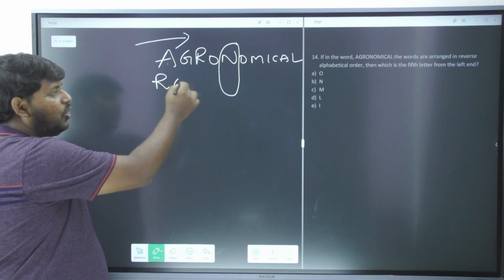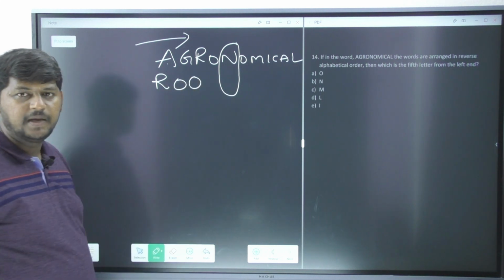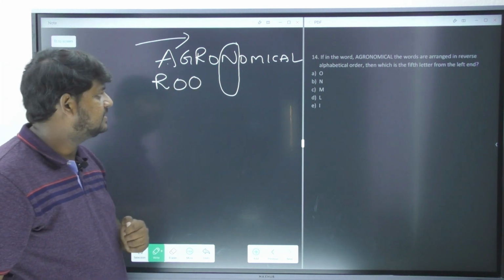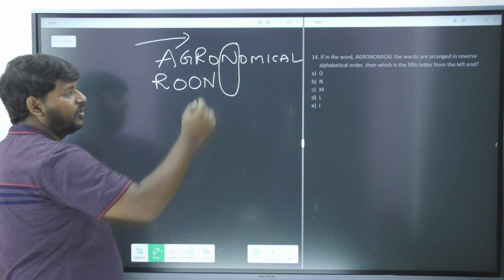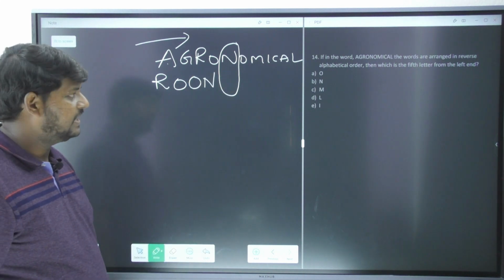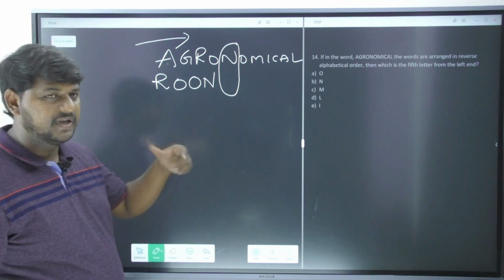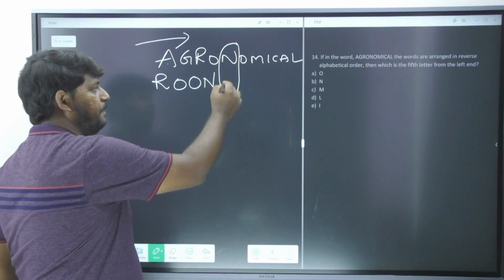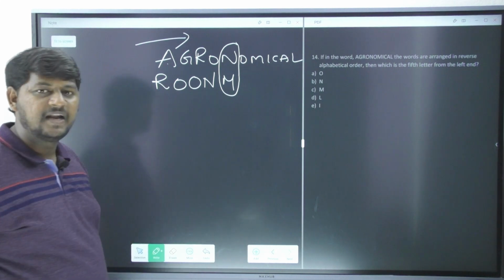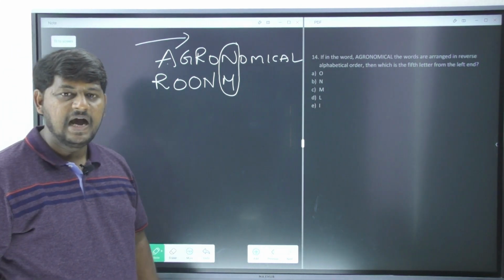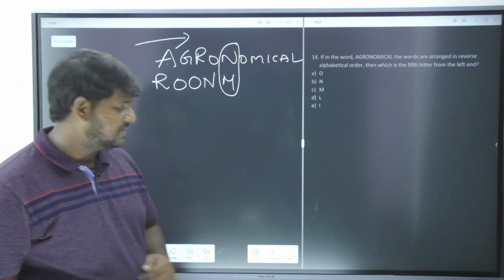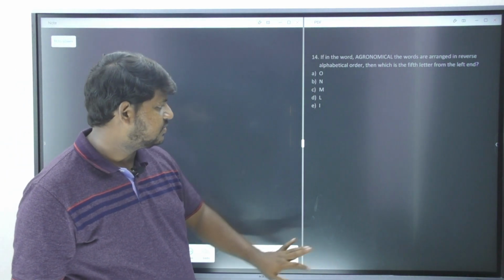O. O is actually repeated 2 times, so I'm just going to write them twice. What is the next letter we have here? N, because it's the 14th letter in the English alphabet. What is the next one? That is our answer, that is M, the 13th alphabet in English. So the answer is option number C. Answer is what? Option number C. So let's see the next question, please.